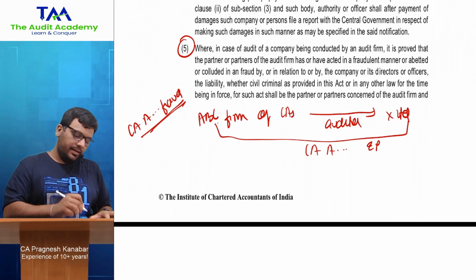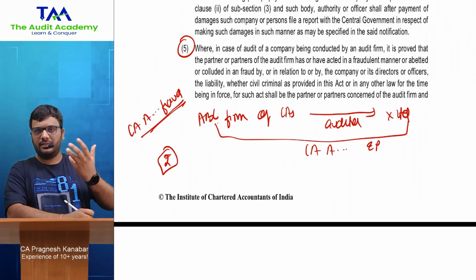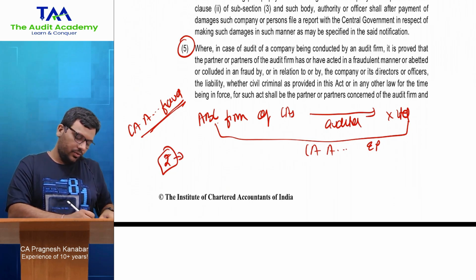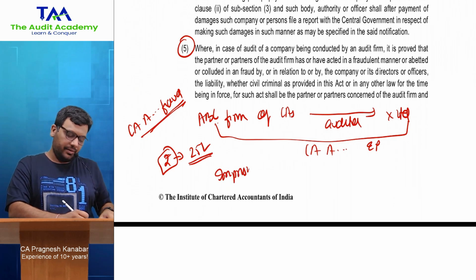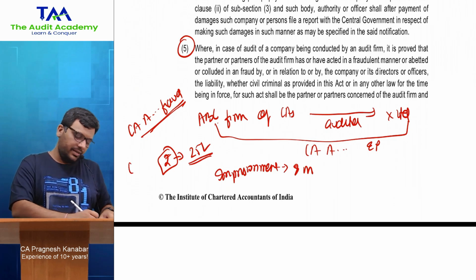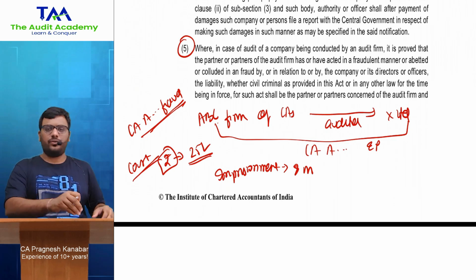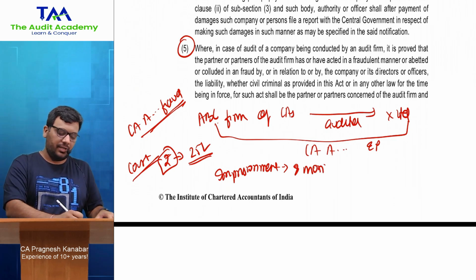All right. Now let us say that the total monetary payout that they are supposed to pay, fine, damages, whatever it is, comes to around 25 lakh rupees, and imprisonment of, let us say, 8 months. This has been decided by the court. I know it is up to 1 year, but let us say the court has given 25 lakh rupees and imprisonment of 8 months. Okay. Now tell me, apply your common sense.